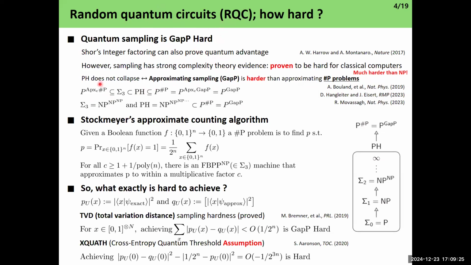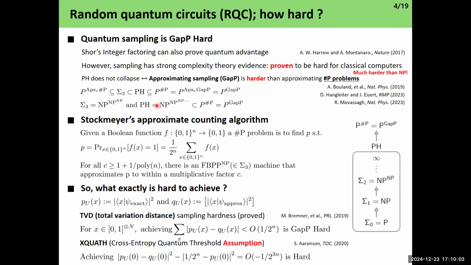For anyone who is interested, we can prove this relationship with two methods. First, we use Stockmeyer's algorithm. Stockmeyer's algorithm basically says that approximating #P problems is confined in the third level of the polynomial hierarchy. The polynomial hierarchy is defined as NP oracles over NP. If you have ideal NP oracles that can solve NP problems, then you get the Sigma 2 level of complexity classes. So approximating #P problems is confined to Sigma level 3, which is obviously smaller than the entire polynomial hierarchy with infinite numbers of NP oracles.